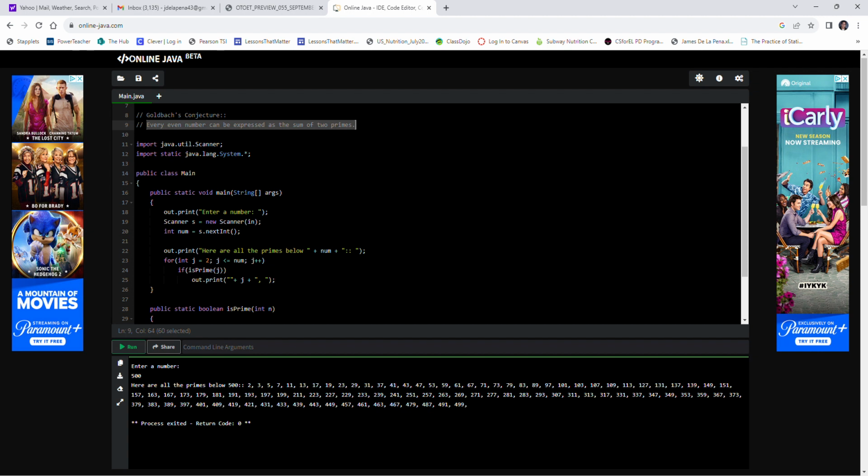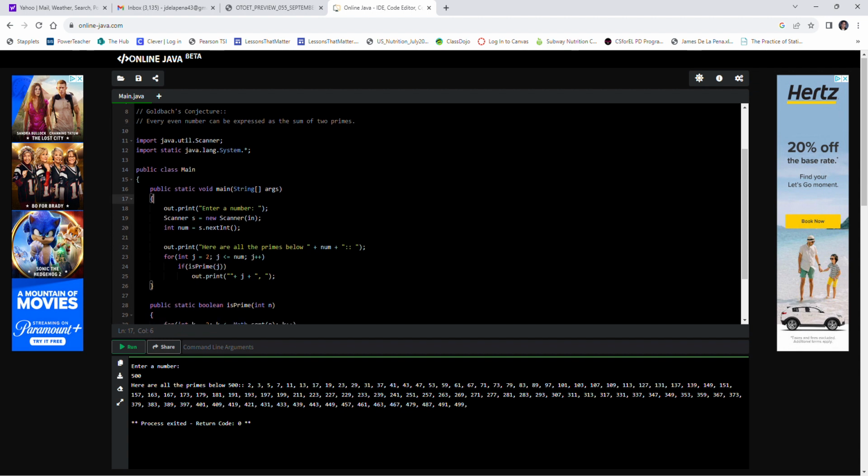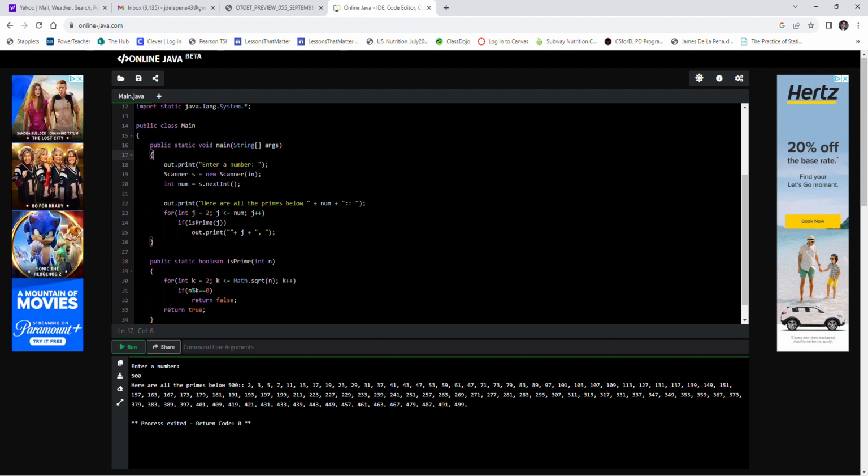When you add up two primes, it's more than likely that you're going to get an even number because most primes are odd. When you add an odd plus an odd, you get an even. So just by adding up primes and seeing what our list looks like, if it looks like it's generating for us every single even number, then we have a little bit of evidence to support Goldbach. So let's just see what happens here.